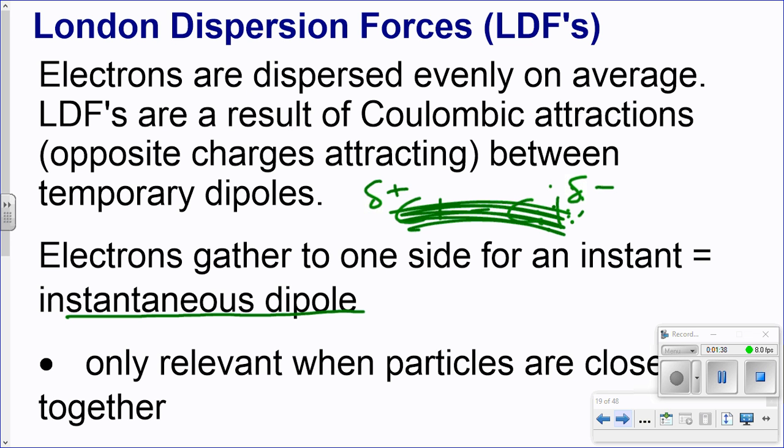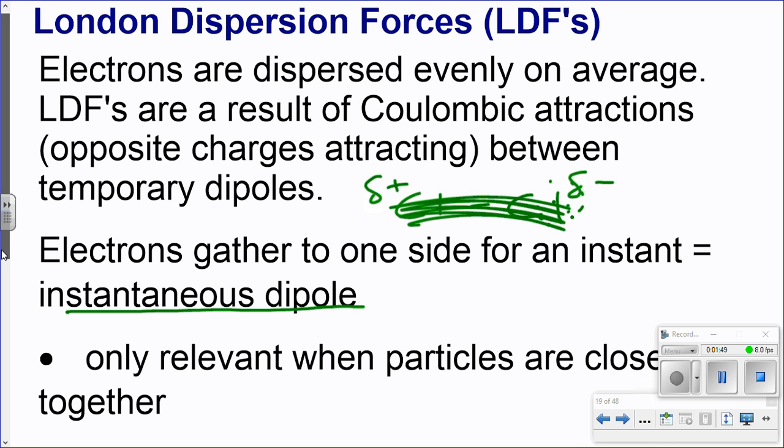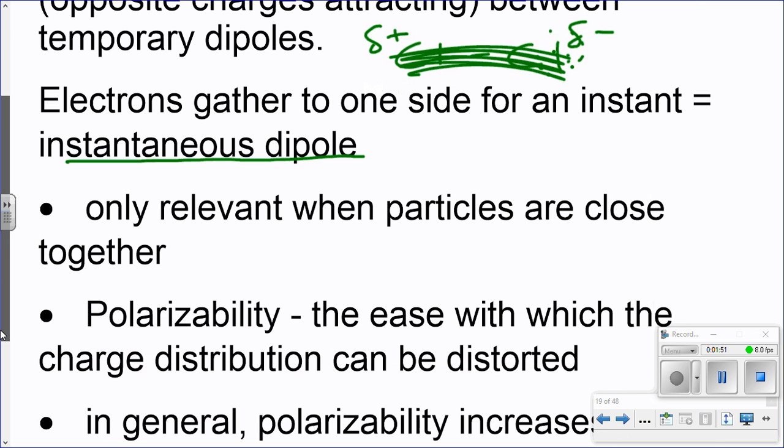So you can imagine that the even distribution is highly favored, and the gathering of the electrons to one side is not favored. So we would expect these to be very, very weak. As a matter of fact, London dispersion forces are the weakest of all intermolecular forces of attraction on average.